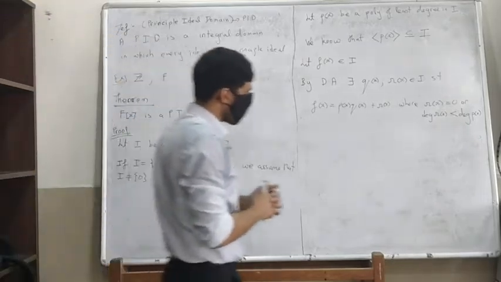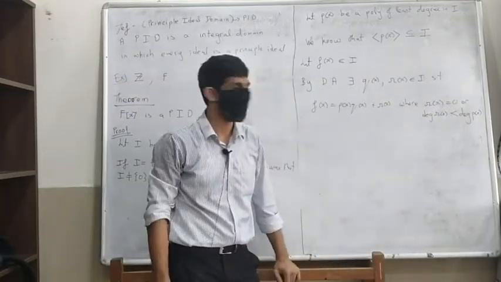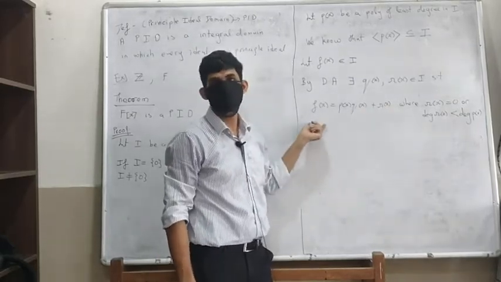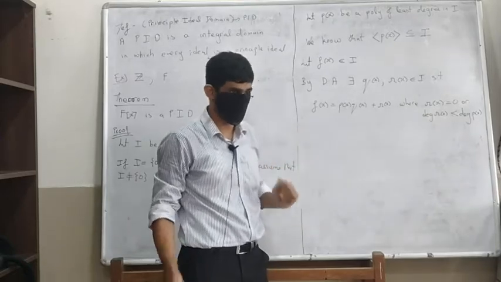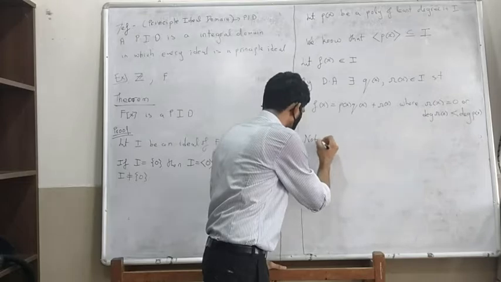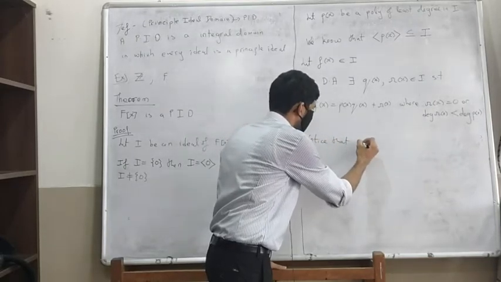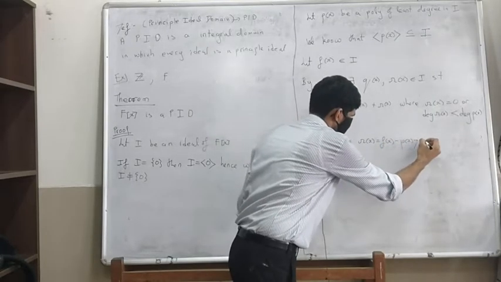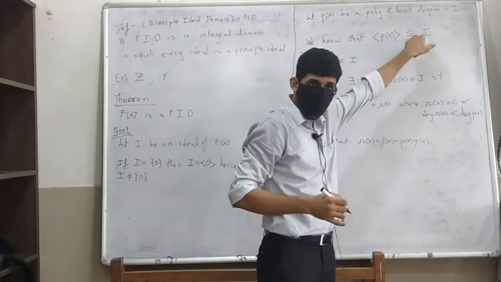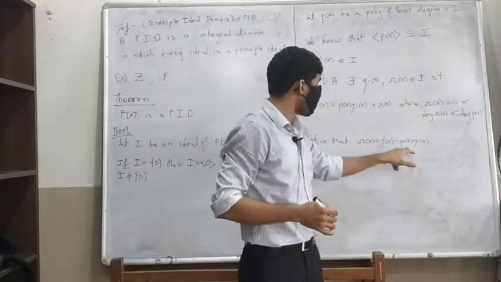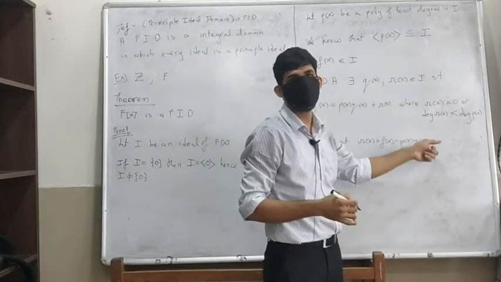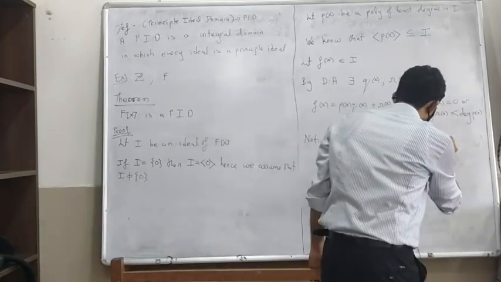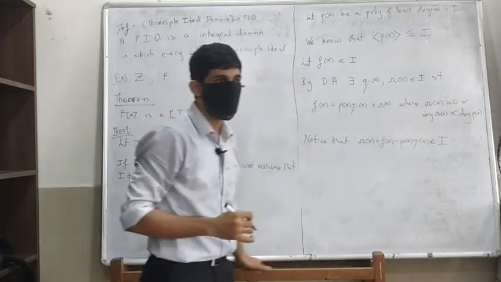So what happens if r of x is non-zero? Because you can write r of x as f of x minus P of x times q of x. Both f of x is in I, right? We have taken an f of x from I, and P of x is in I. Since P of x is in I, P of x times q of x is also in I. So therefore, this is going to be in I. So this will tell us that r of x is in I.